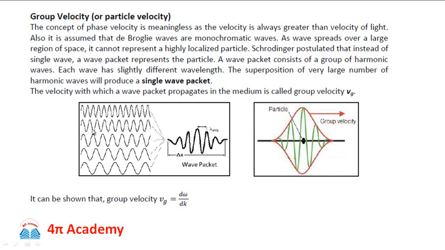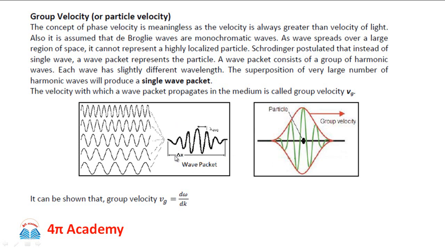Here you can see that there is a slight change in the angular frequencies as well as the propagation constants, and all such groups of waves are called guide waves or probability waves. When all such waves superimpose on each other, they give rise to a resultant interference pattern. In this pattern, wherever the interference is constructive, the amplitude becomes maximum, and wherever the interference is destructive, the amplitude becomes smaller. We get such a pattern, and it is called a wave packet.